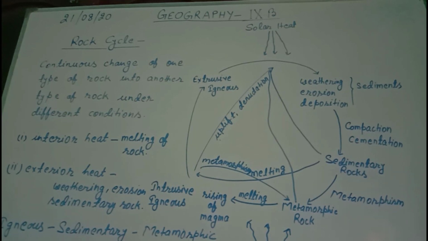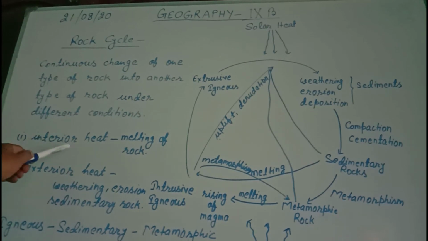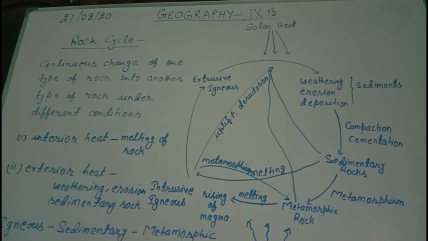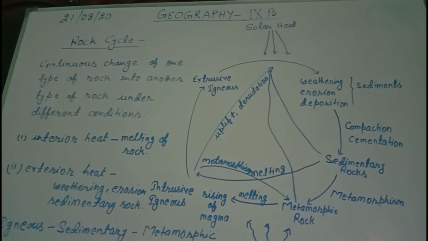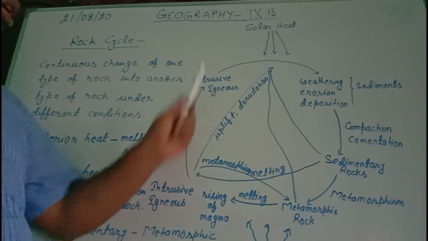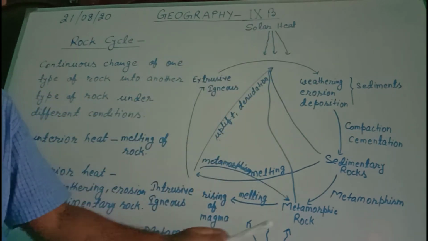Heat interior the earth surface and the heat exterior the earth surface. We have to say these two are the permanent sources of heat.